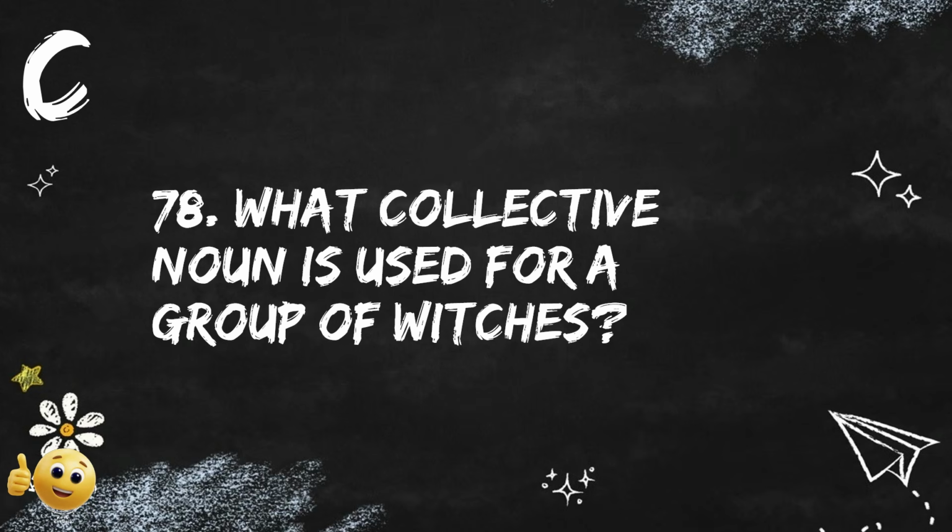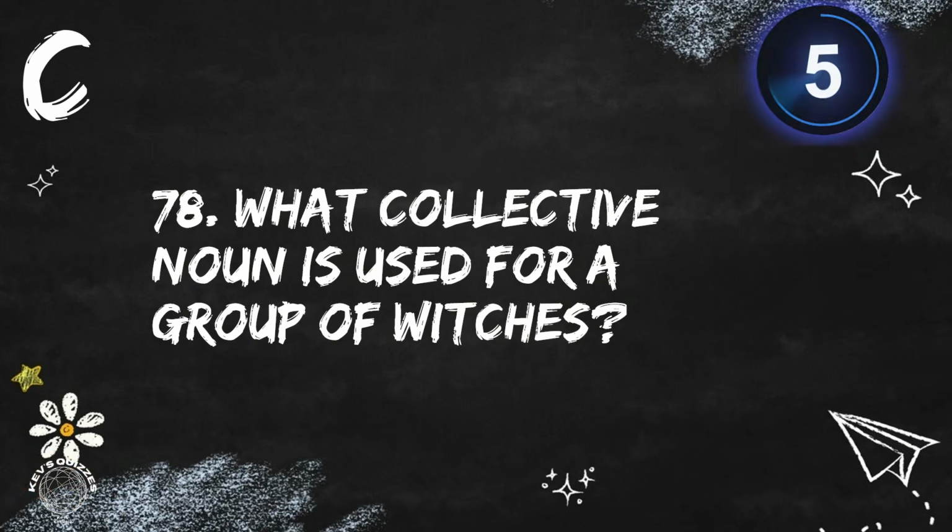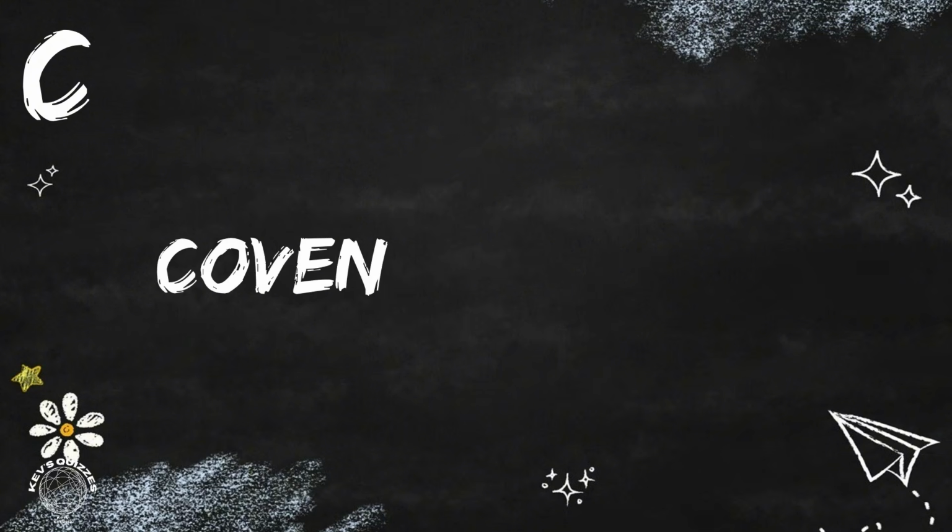Question 78. What collective noun is used for a group of witches? A group of witches is traditionally called a coven.